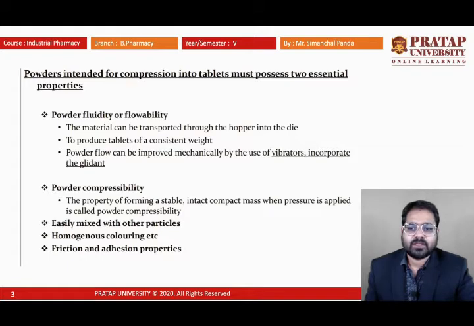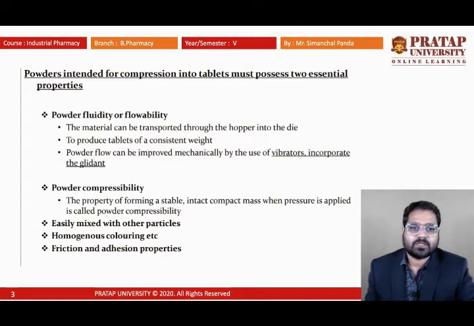The next one is powder compressibility, because we know that whenever a tablet is formed, pressure is applied and the powder has to be compressed. The extent to which a powder can be compressed is known as compressibility.